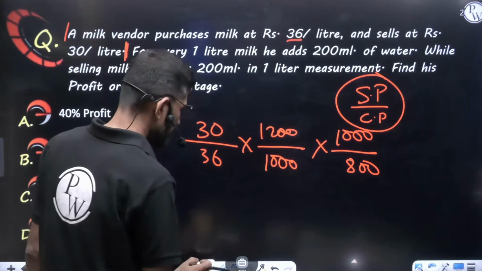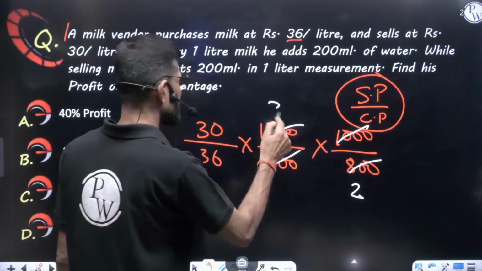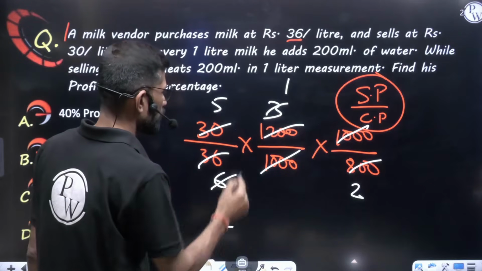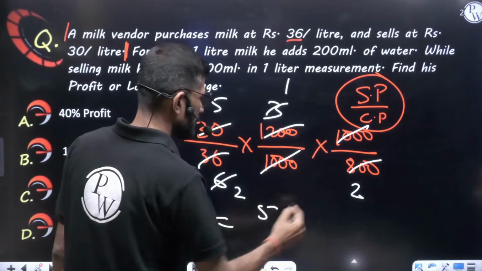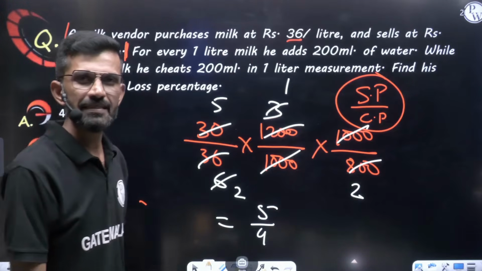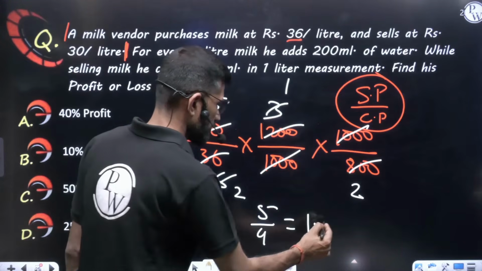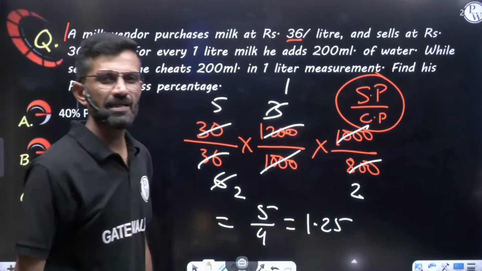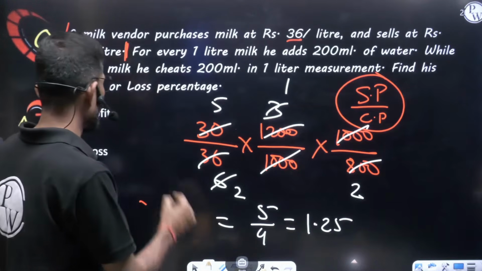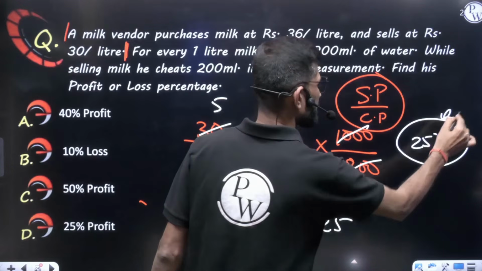If I am not wrong, further my dear friend, 1000 get cancelled. 400 2s, 400 3s, 6 5s and 6 6s. 3 1s and 3 2s. Means overall numerator you get 5 and denominator 2 into 2, that is 4. 5 by 4. Let us write in decimal. If I am not wrong, it will come 1.25. More than 1, less than 1? More than 1. So profit. How much more than 1? 0.25 more means he is having 25% profit. This is the profit he is having. 25% profit.